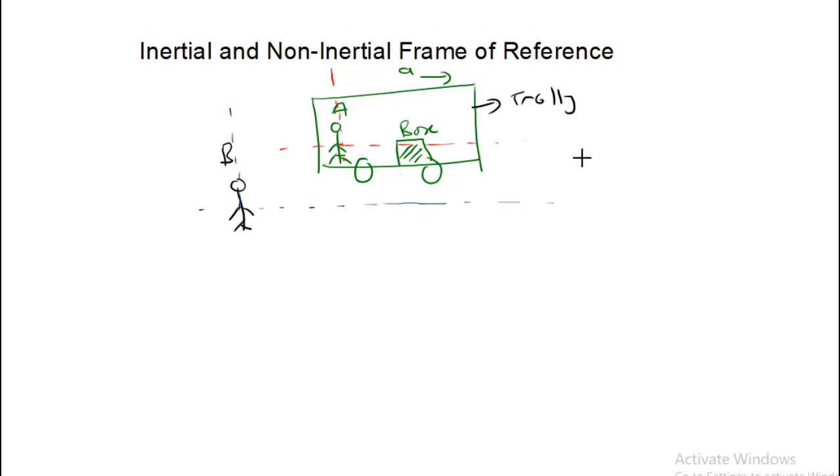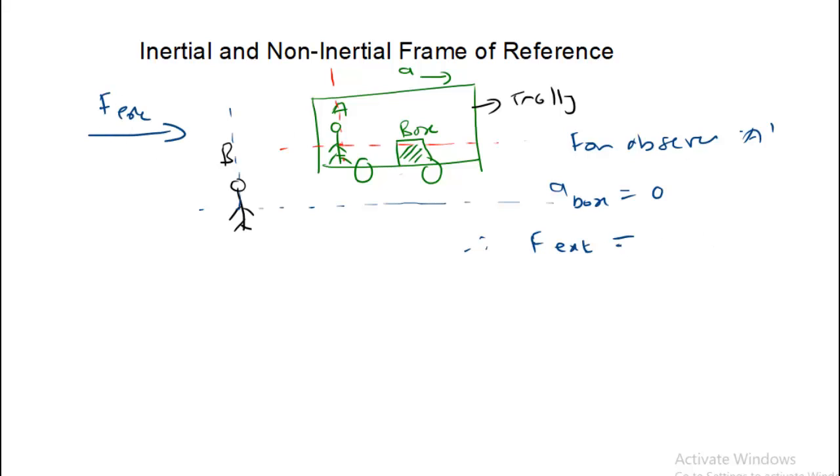So acceleration of the box for observer A is equal to 0, and therefore according to Newton's first law, F external, the external force, must be 0, because no acceleration means there is no force to create acceleration.